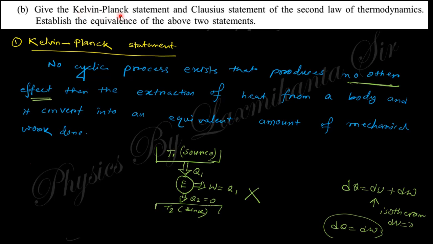Next question: give the Kelvin Planck statement and Clausius statement of the second law of thermodynamics, and establish the equivalence of the statements. We already discussed this in the theoretical class. Taking from this slide, the Kelvin Planck statement says there is no cyclic process that takes heat from the source and totally converts it into work done. No cyclic process exists whose only effect is extraction of heat from a body and conversion into an equivalent amount of mechanical work. So total heat taken from the hotter body and converted into total work is not possible by the Kelvin Planck statement.